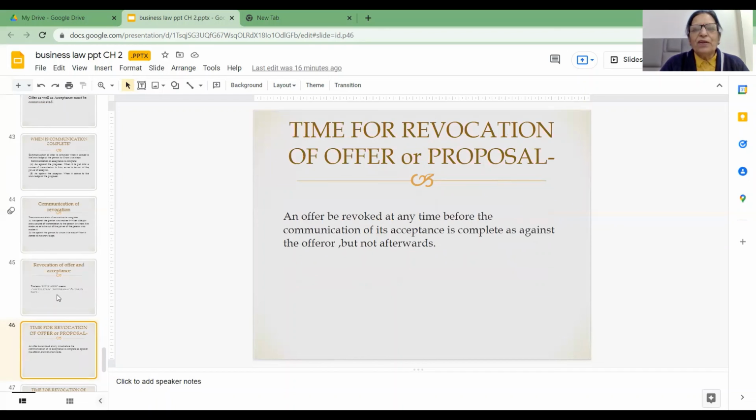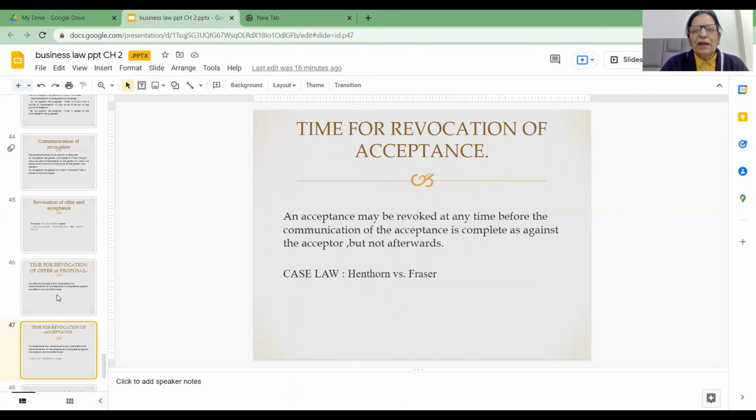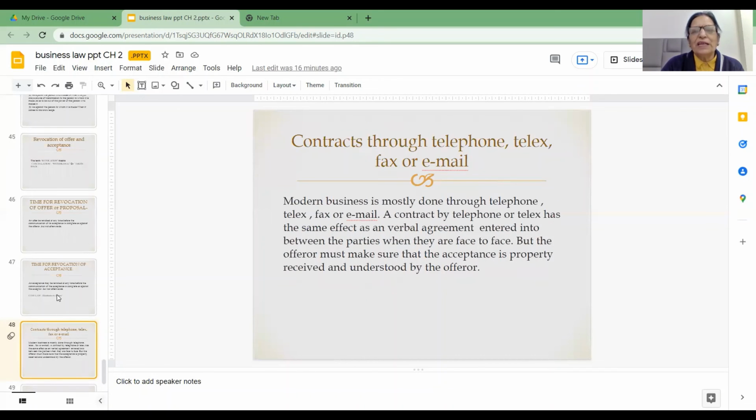Time for revocation of offer or proposal and time for revocation of acceptance. So when can the offer be revoked? Offer can be revoked at any time before it is accepted by the acceptor. And similarly, friends, acceptance can be revoked at any time before it reaches the offerer.